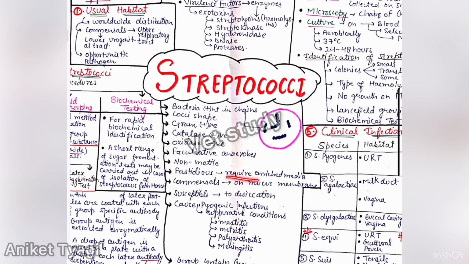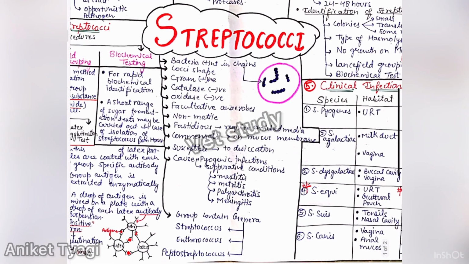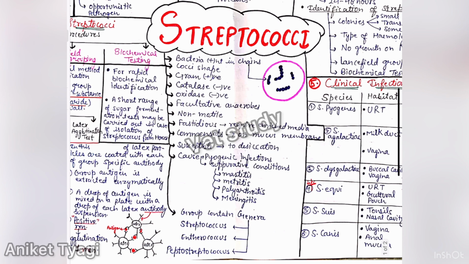It means that they require enriched media. It may be enriched with blood or serum. Okay. After this, they are commensals on mucous membrane and the lower urogenital tract or respiratory tract. Okay. After this, yes, they are susceptible to desiccation. They are delicate bacteria and they cause pyogenic infections, suppurative conditions, as we have discussed: mastitis, metritis, polyarthritis, meningitis like conditions. We have different groups in this genera like Streptococcus, Enterococcus, and Peptostreptococcus.